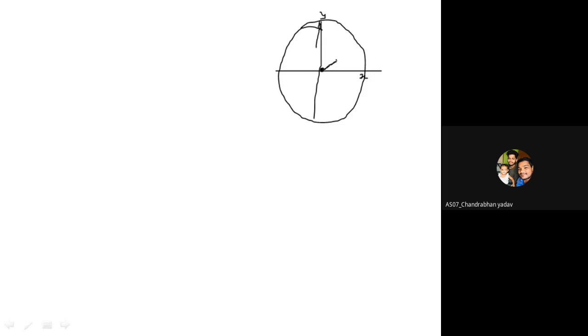From the origin, the radius is nothing but the distance between the origin and the point on the circle. So let us say the radius is r, and whatever angle you are making is theta. So this is angle theta. So what is cos theta?